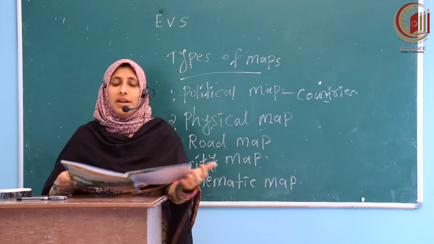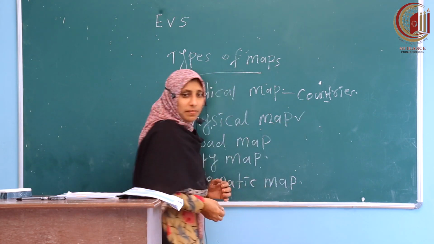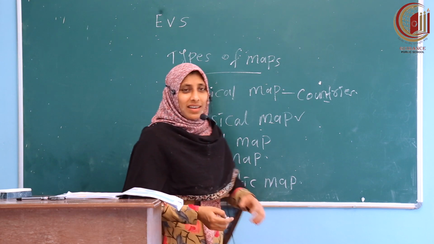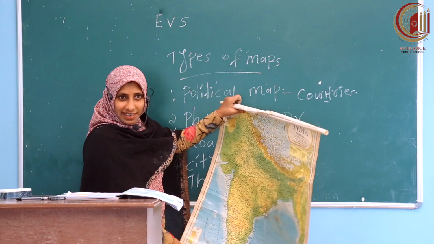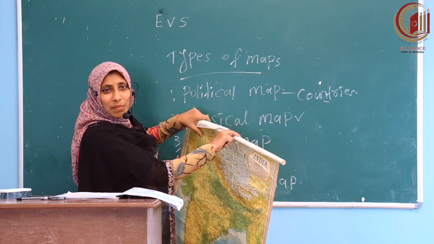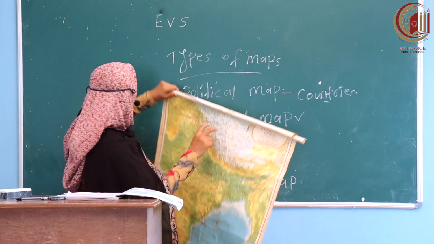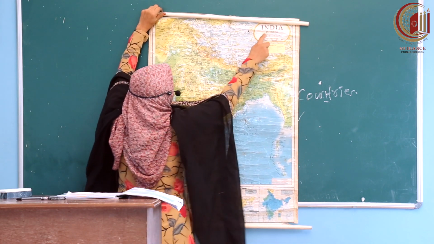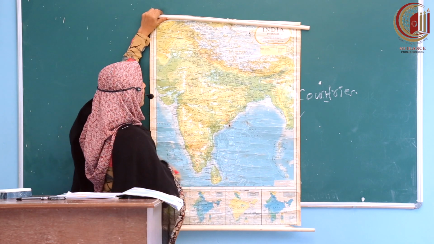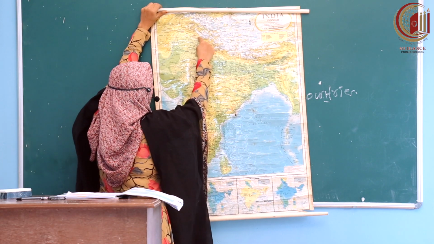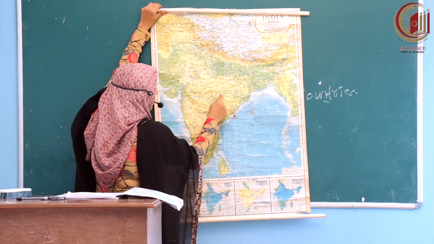Okay, next one, physical map. Second one, physical map. Last class we studied physical features. What are the physical features? Yes, mountains, plains, plateaus, deserts, etc. Look here, this is the physical map of India. What things is it showing? Mountains, plains, deserts, plateaus.